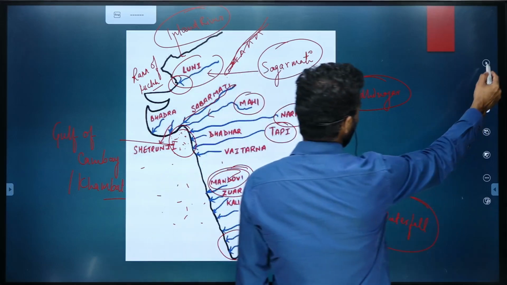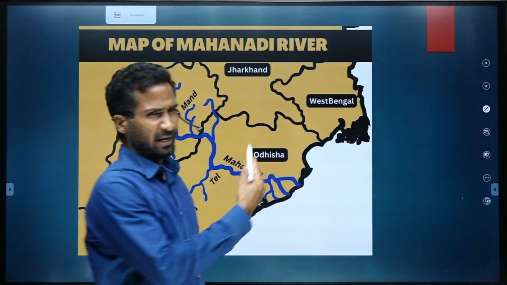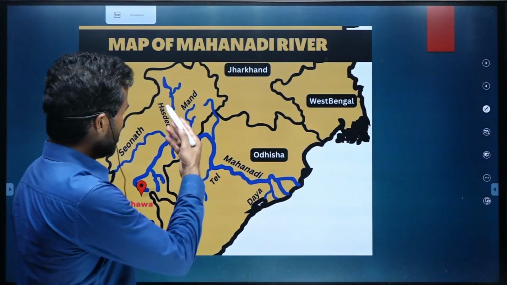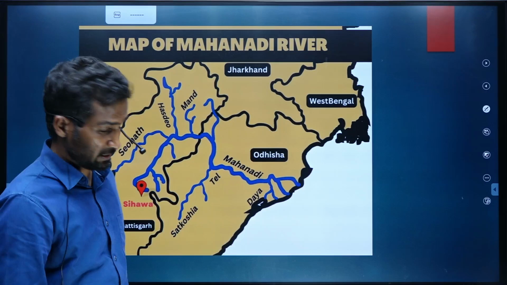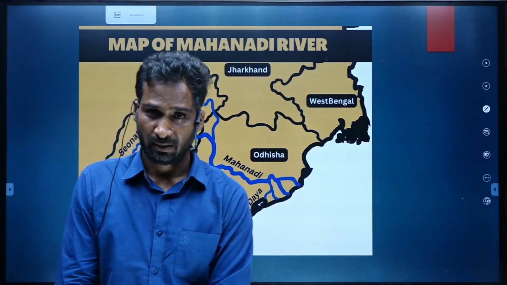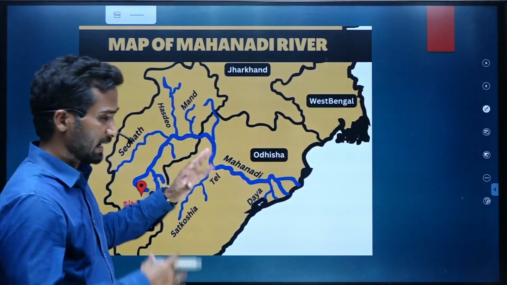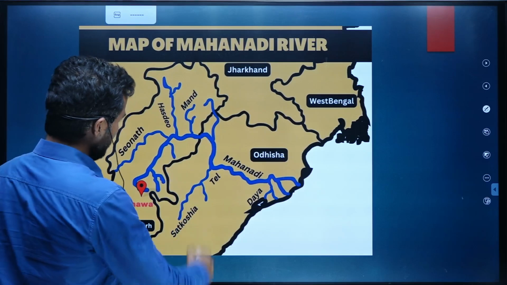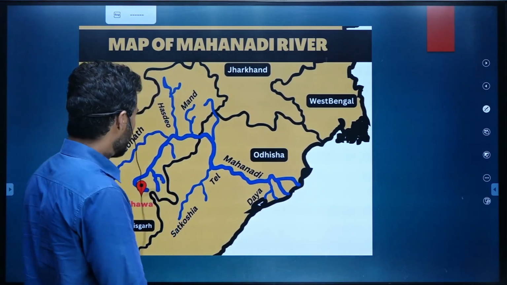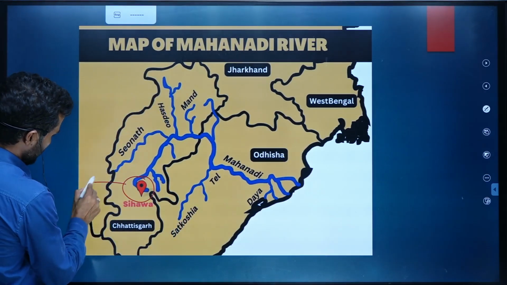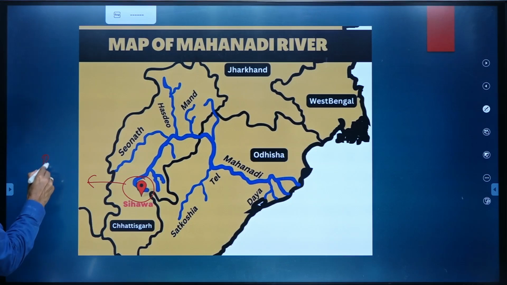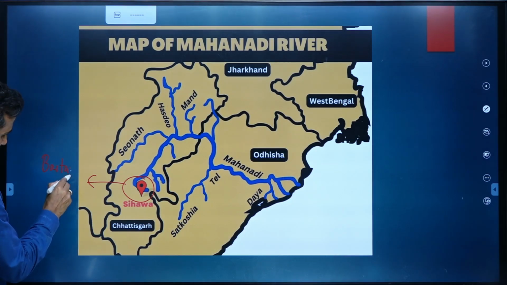Now let's talk very briefly about Mahanadi. These are big rivers that require huge discussion, but we'll try to cover it in short. Mahanadi originates in Bastar. Bastar is in Chhattisgarh.